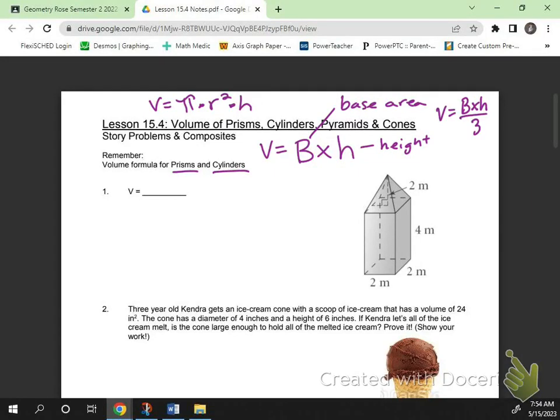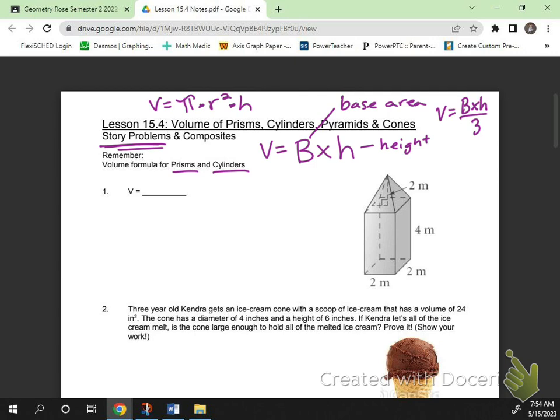So we've got these formulas. We've been doing volume of all these shapes. Now we're just going to apply it. Okay, so we've done a few composites in our homework. This is officially the lesson about story problems because we'll do some word problems together and just combining the volumes.